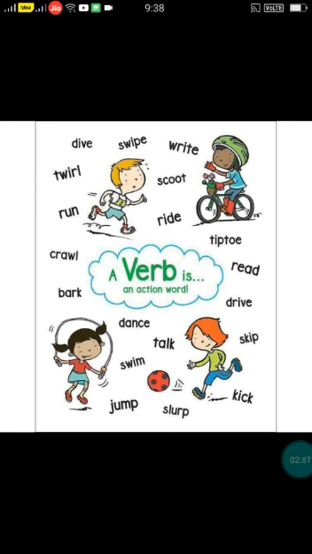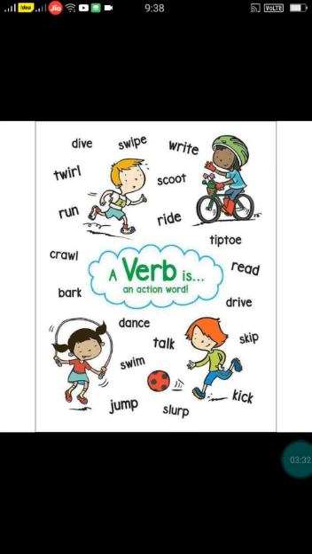For example, what am I doing? I am teaching. So, the word teaching is a verb. What are you doing? You are listening and you are watching. So, the words listening and watching are verbs because those are actions, right? You are doing an action. And what do you do? Like you sit, stand, write, read, all these are actions. Whatever action you do, that action is called a verb.